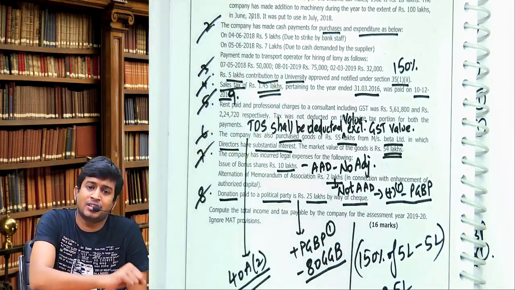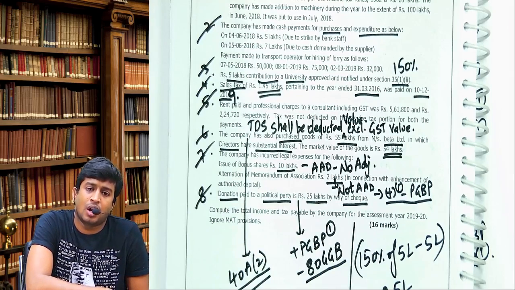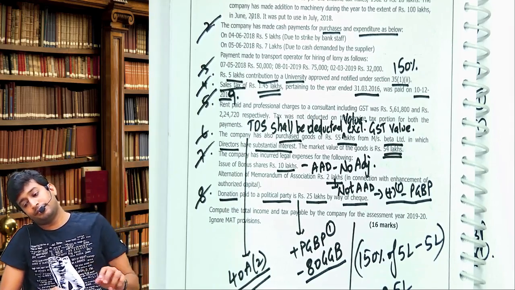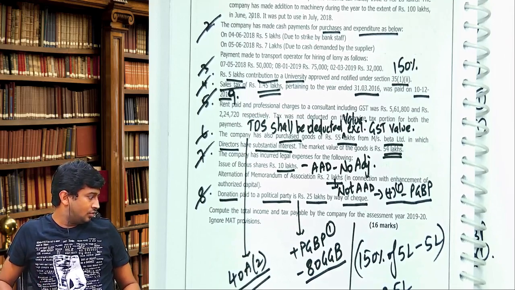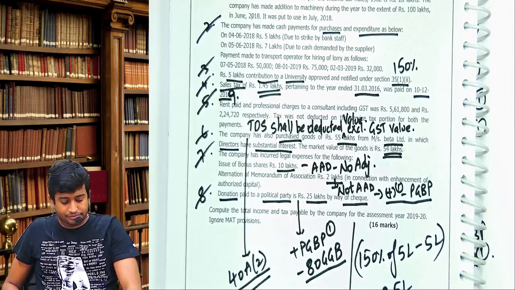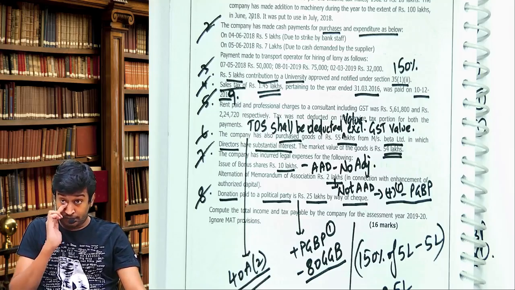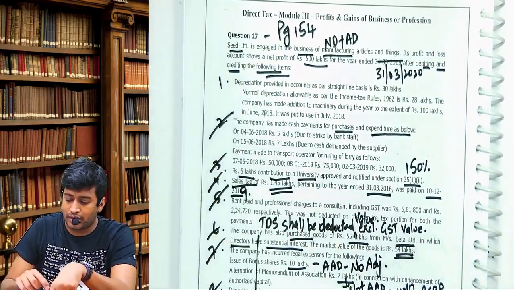Right, no adjustment, allowed as deduction on payment basis, already debited to P&L account, no adjustment. Shall we continue? Sure.